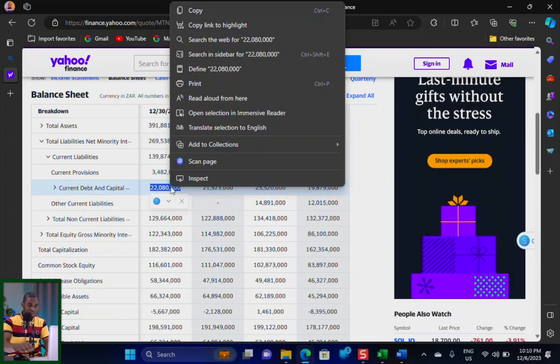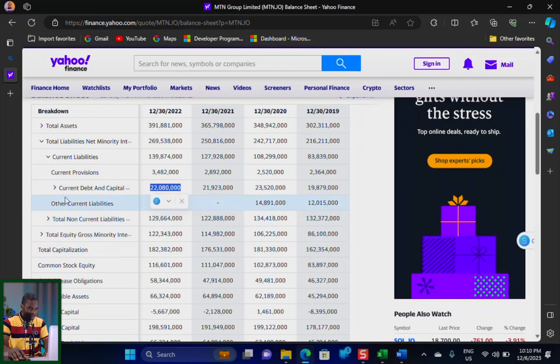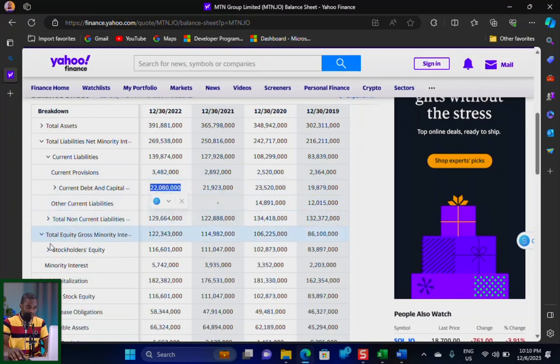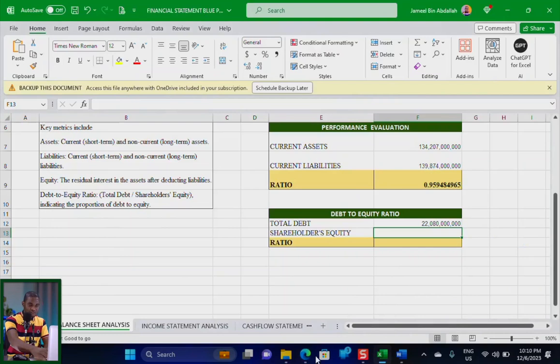Then I go back to the same sheet. This time around, I'll be looking for the company's equity, which is this very particular one here, the shareholders' equity, which is this. Then I'll copy it from here, go back to this metric and paste it here. Then I add 3 zeros at the end, and I have something like this. So I can now introduce my equal sign, then tap on this and divide it by this, and I have something like this. So the debt to equity ratio is very, very minimal.